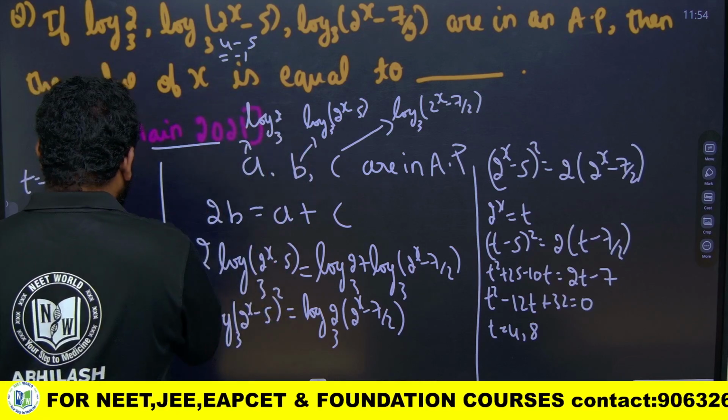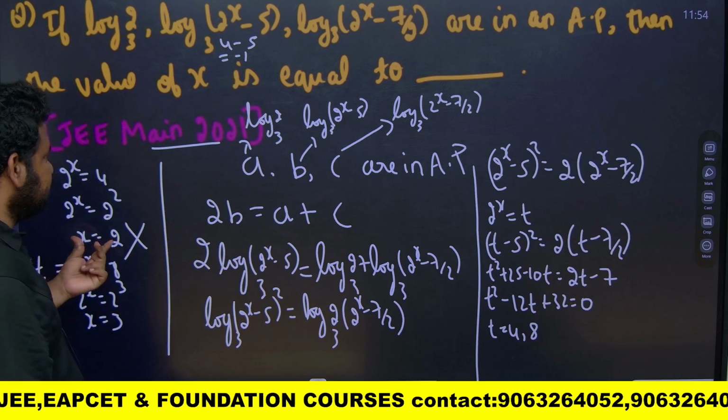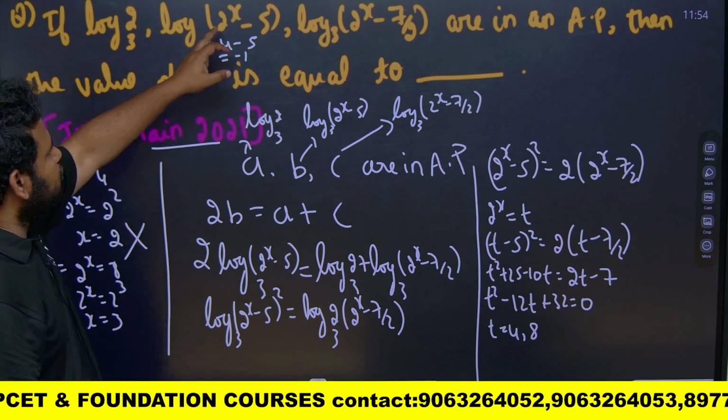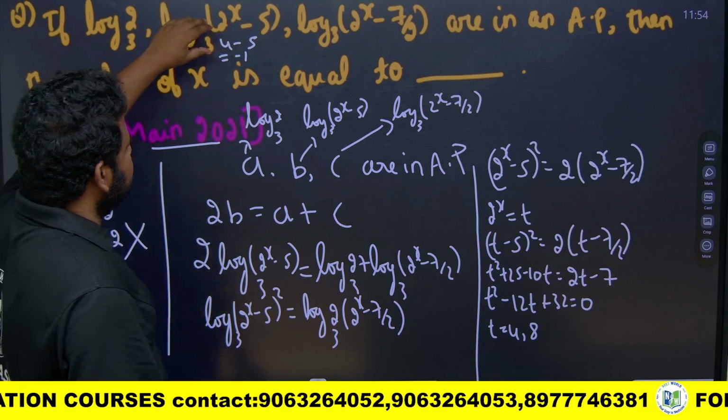So, I cannot take this value, because if I take 4, this will become minus 1. So, I cannot take x is equal to 2. But if I take x is equal to 3, 2 to the power of 3 is 8, 8 minus 5 will be equal to 3. So, this will be a value greater than 0. So, I can take this value.